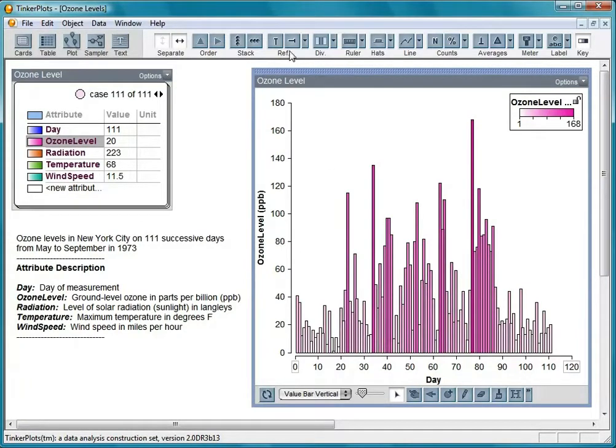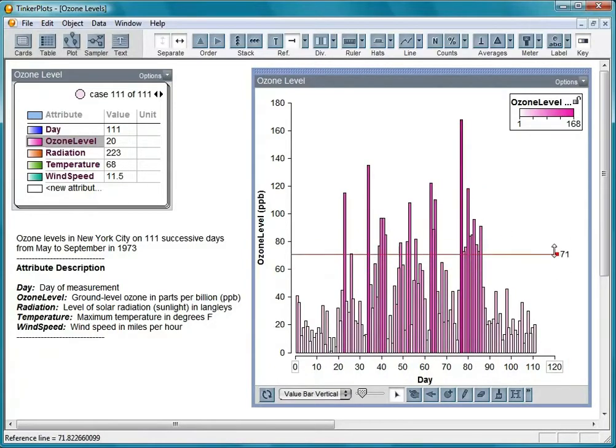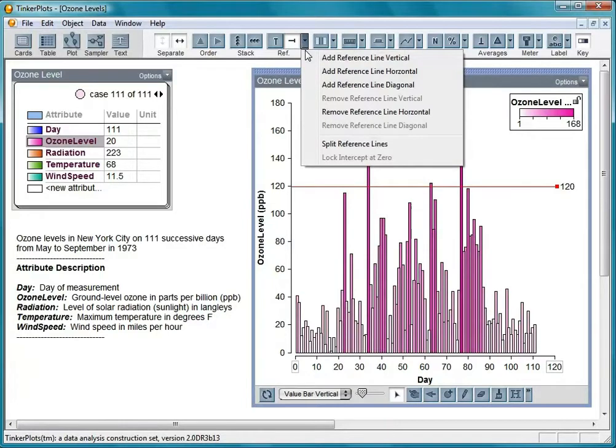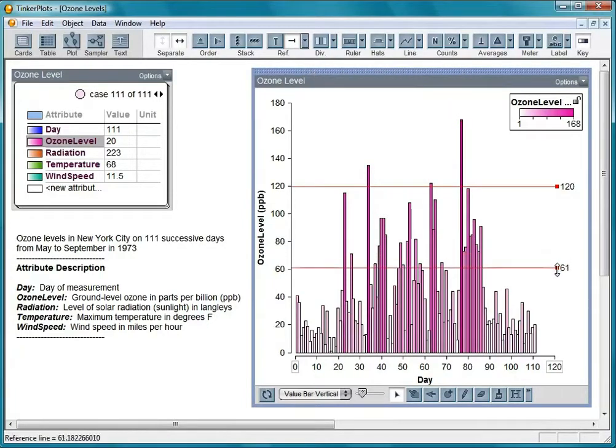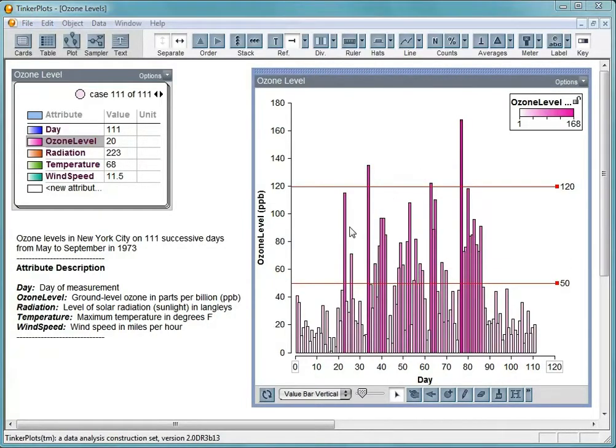Days with ozone levels above 120 pose health risks. Even levels above 50 can cause breathing problems for some people. Here's a day when the ozone level was quite high at 115. This was on day 23. Here's a day, day 18, when the ozone level was rather low.